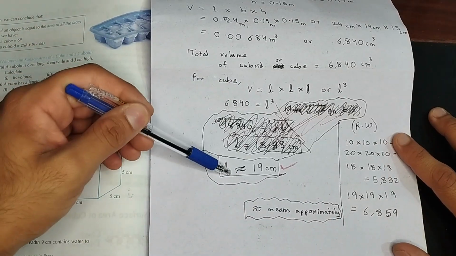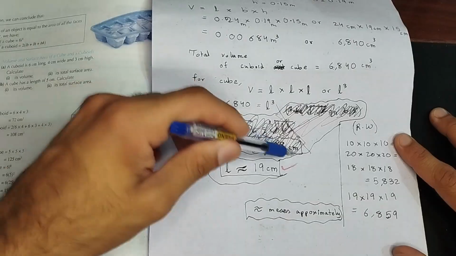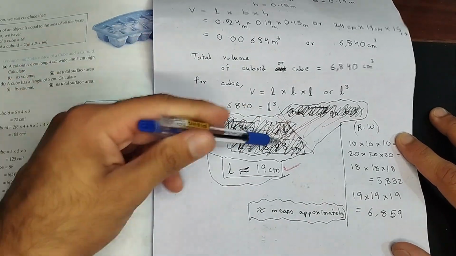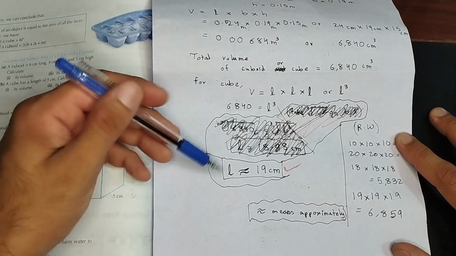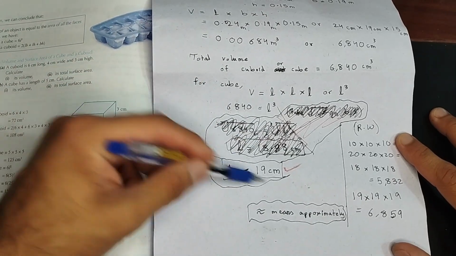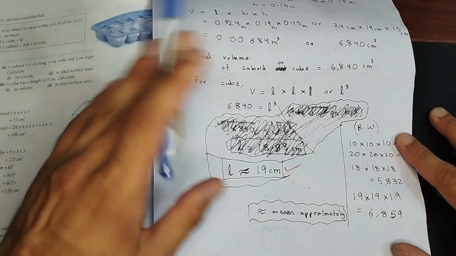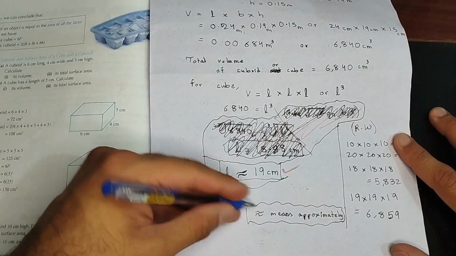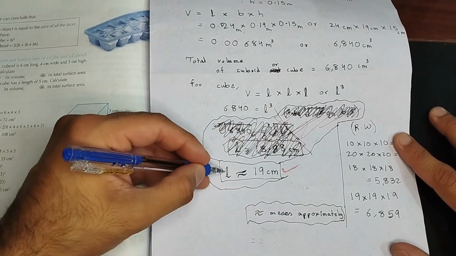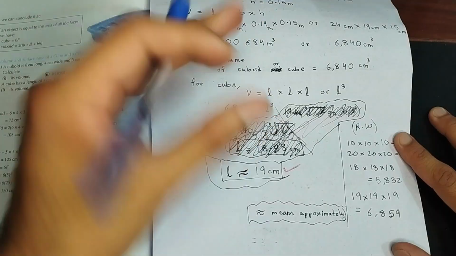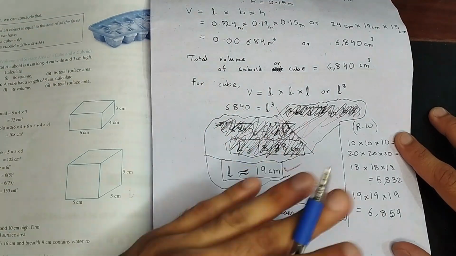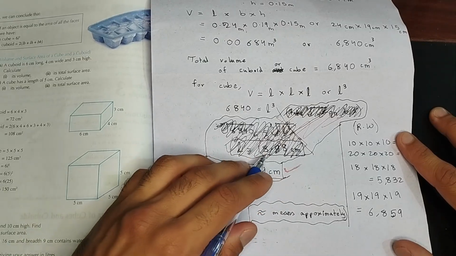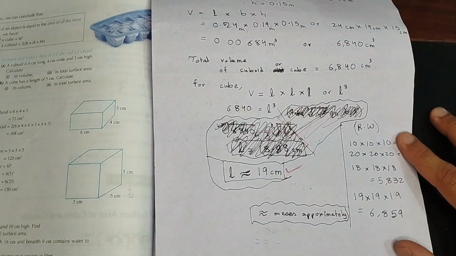The actual length is going to be something different, yeah. But the method that is required for us to find the exact length is not of your level right now, and I don't want to mention it, otherwise it will get confusing. So length is going to be approximately 19. That's enough. That's your answer. You don't have to worry about anything. What does this sign mean? This sign means approximately. Approximately means not exactly equal to 19. The length isn't exactly 19, but it's approximately 19. It's almost 19. So that's fine. The actual length is going to be something like 18.98, but that doesn't matter.